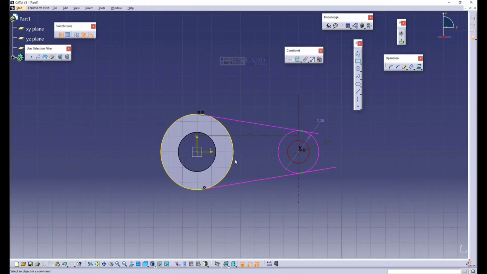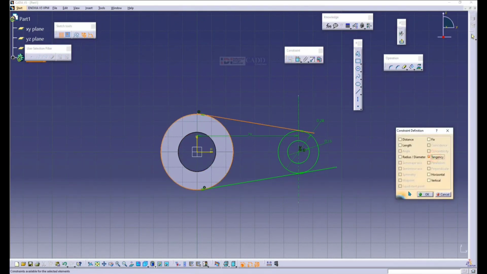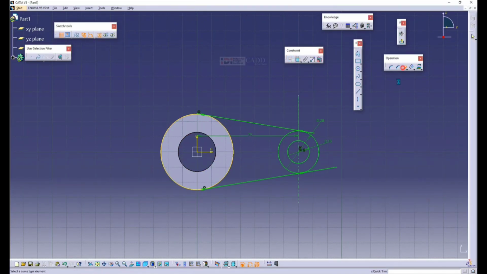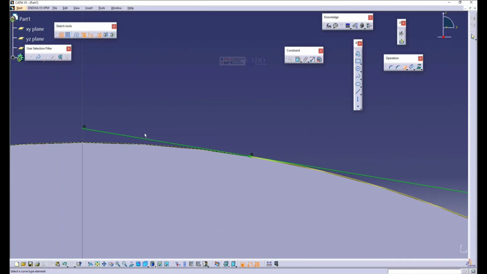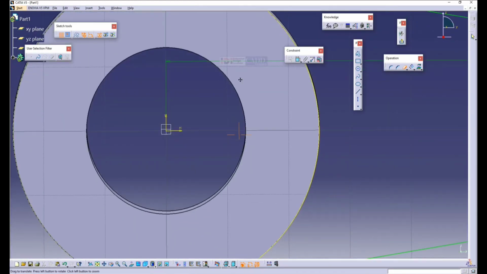Now what I do, I'll delete. So I delete any relation. Properly I give a tangency relation. You can see this. Now I trim the excess lines or curve. If you check more closely, you can see excess lines projecting out.